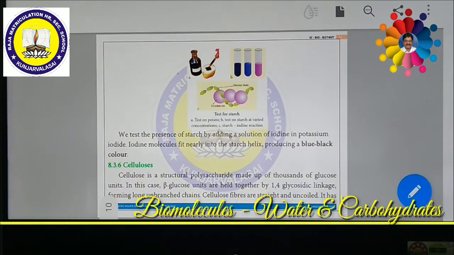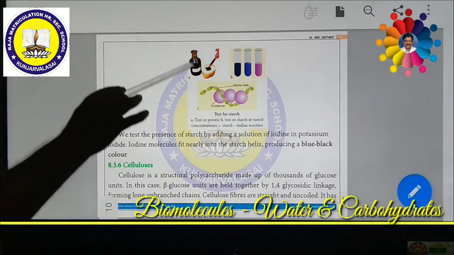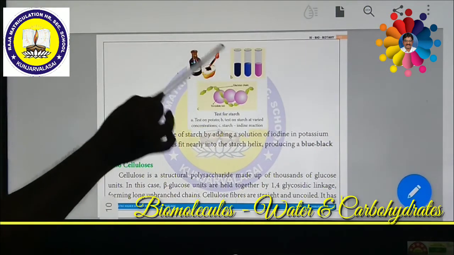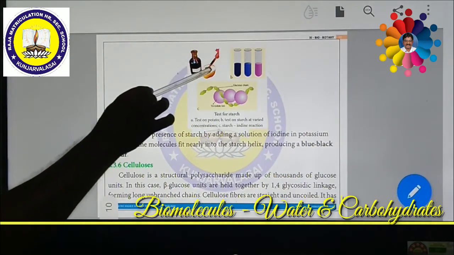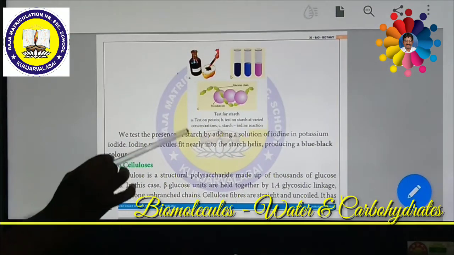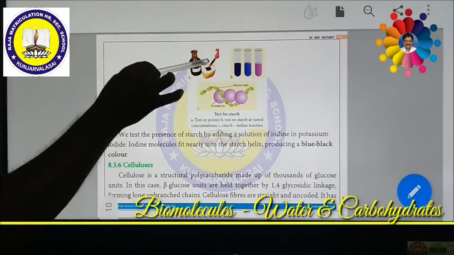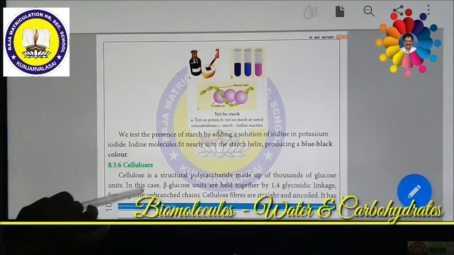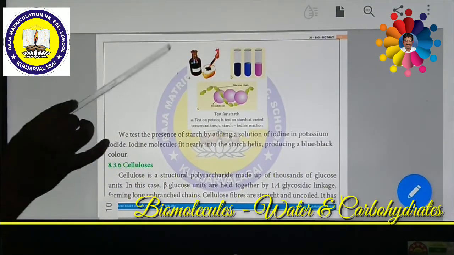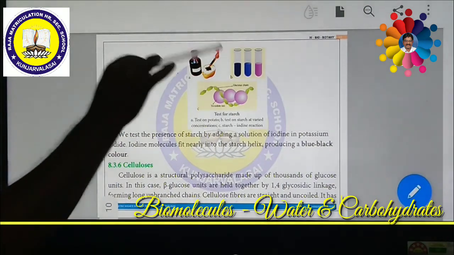Look at the picture. This picture shows potassium iodide in this bottle. This is a potato tuber. If you cut the potato tuber, inside which are carbohydrates, and add a small drop, it immediately turns blue black. So it depends upon the concentration.